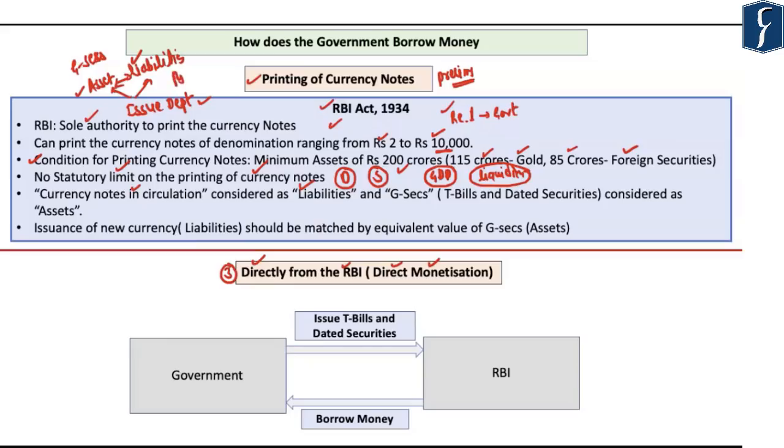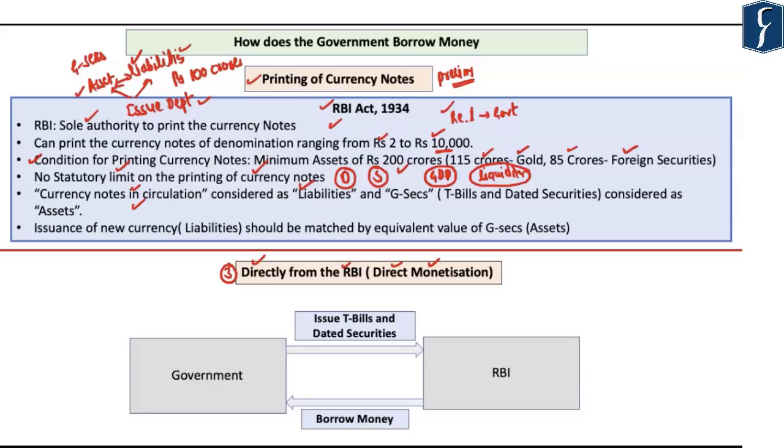Let's say the Reserve Bank of India wants to print currency notes worth 100 crores. Now this 100 crore worth of currency notes, once printed, will ultimately find its way into the economy. That is, in future they will become the currency notes in circulation. So these currency notes which the issue department is going to print will be a liability. Hence, in order to match this liability, the issue department should have an asset.